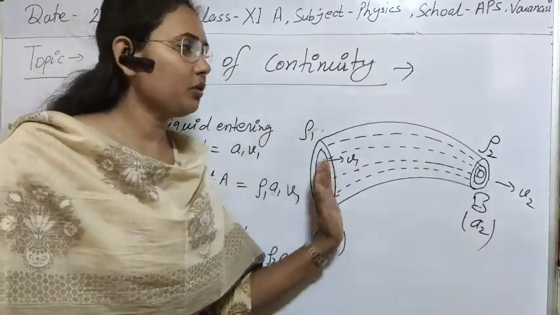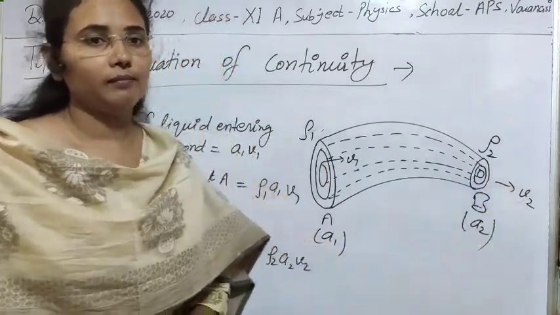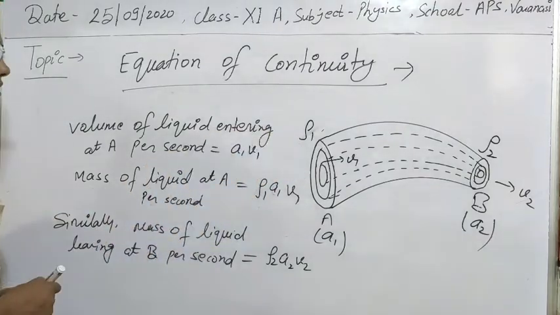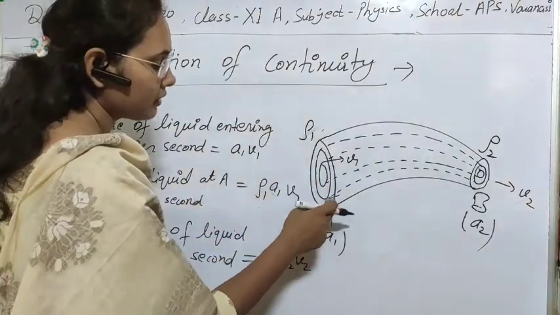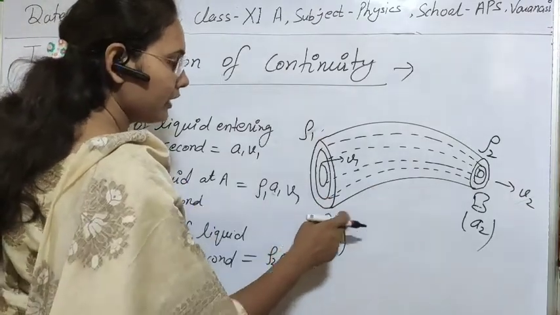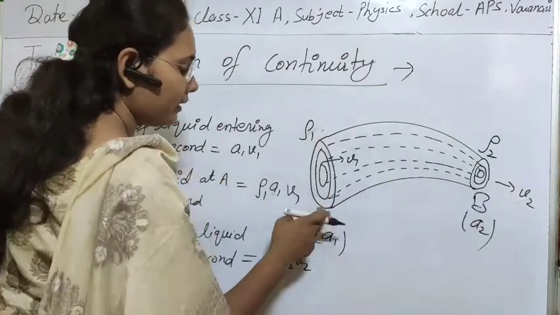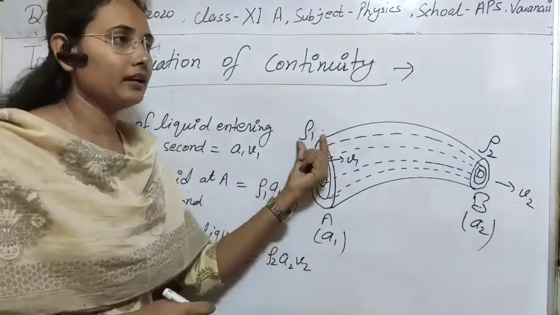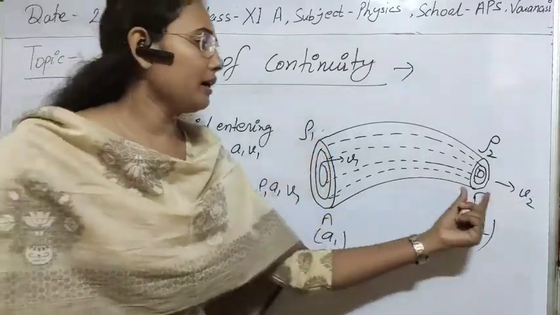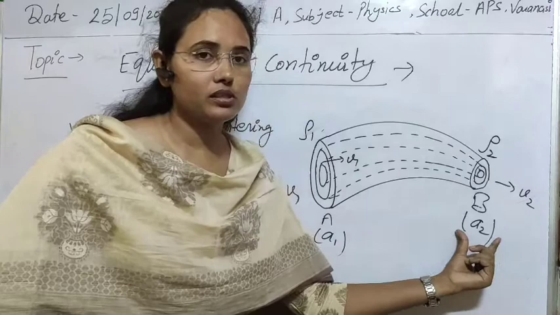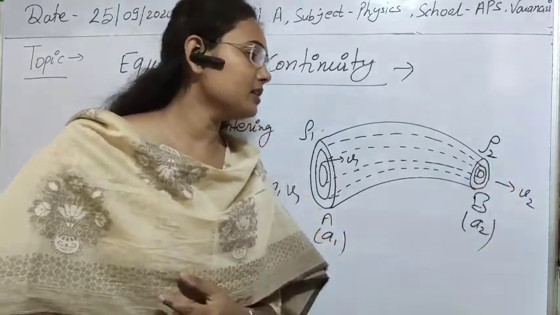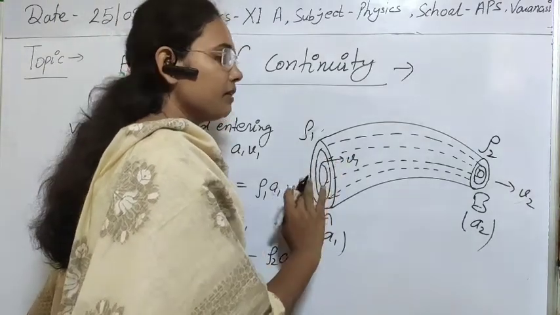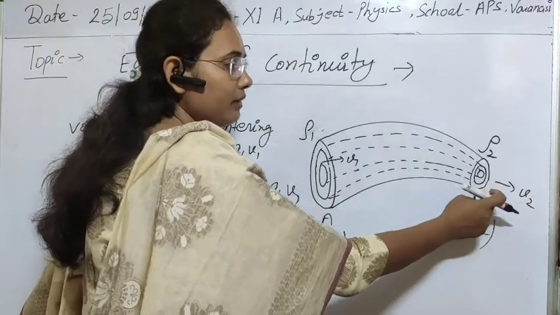Mass entering this point will be mass leaving at this point. So let's see with the equation what will be the mass entering and leaving. Suppose there is a cross section of the tube at A and B. At A, let the cross-sectional area be A1 and the density of fluid entering here be ρ1, and at point B let the cross-sectional area be A2 and the density here be ρ2. Suppose the liquid is entering with velocity v1 at point A and leaving at point B with velocity v2.